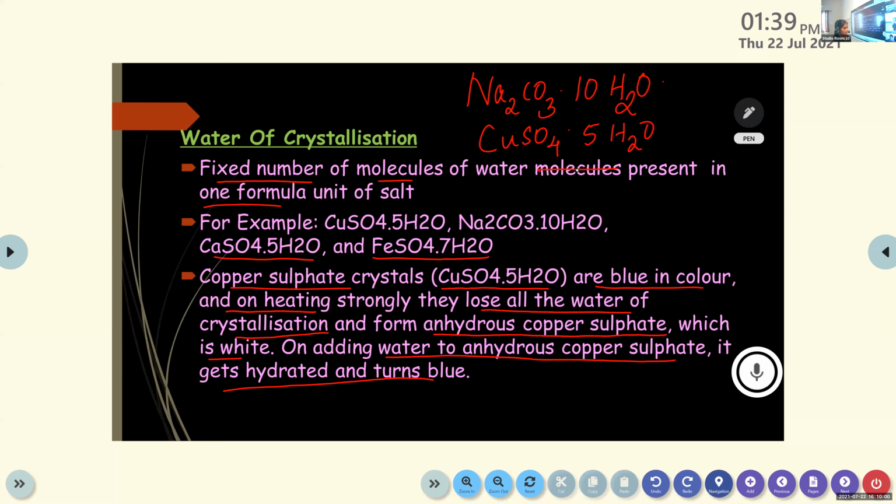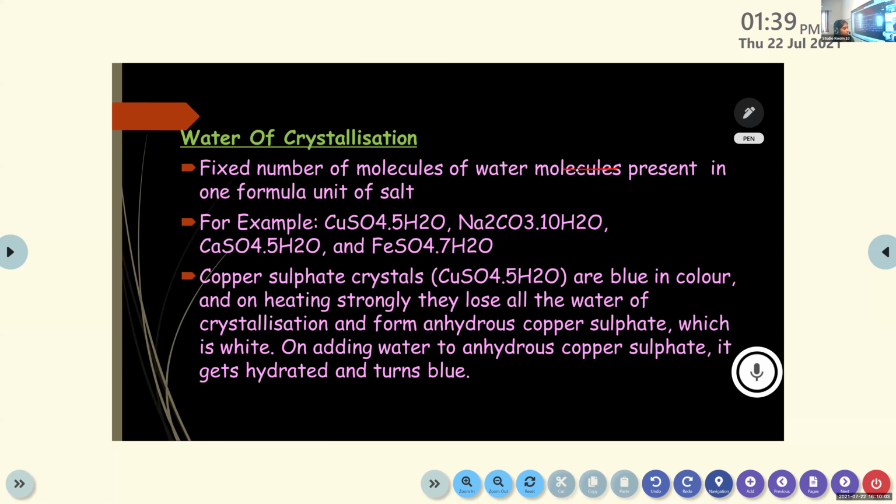Isha, can you please define this water of crystallization? Fixed number of molecules of water present in 1 formula unit of salt. Example, Na2CO3, 10H2O. So the water of crystallization in this washing soda it is 10.